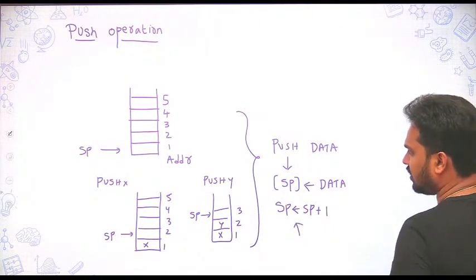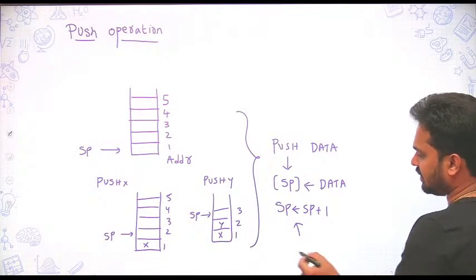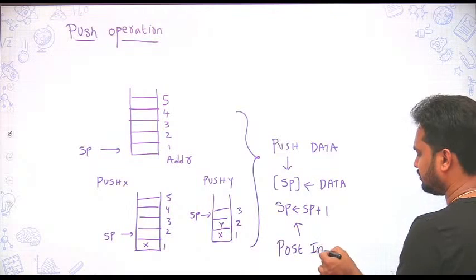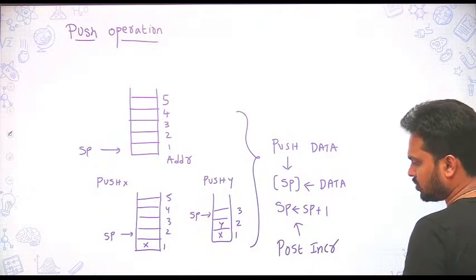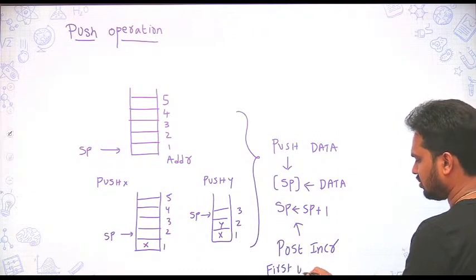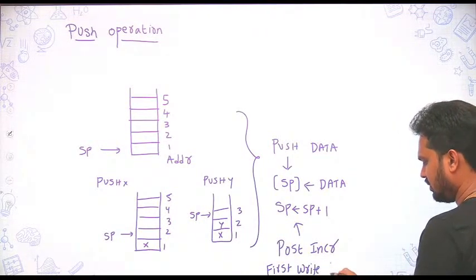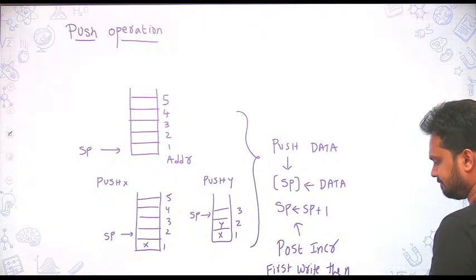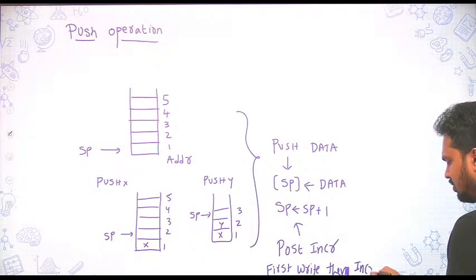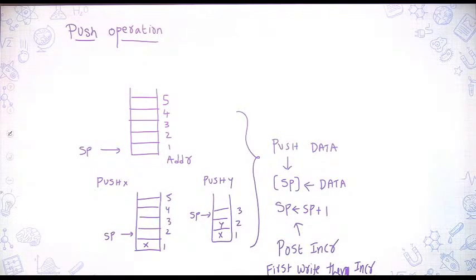This condition is called post increment. What does post increment mean? First write, then increment. First you write it, then increment.